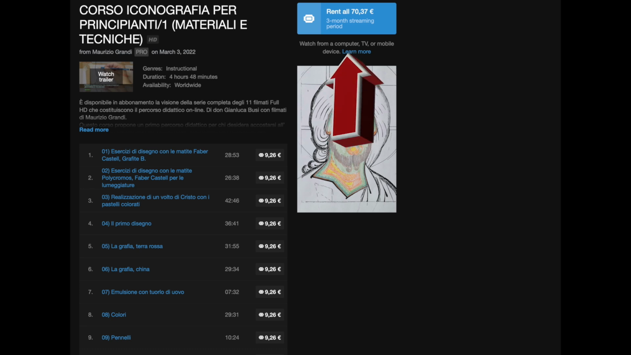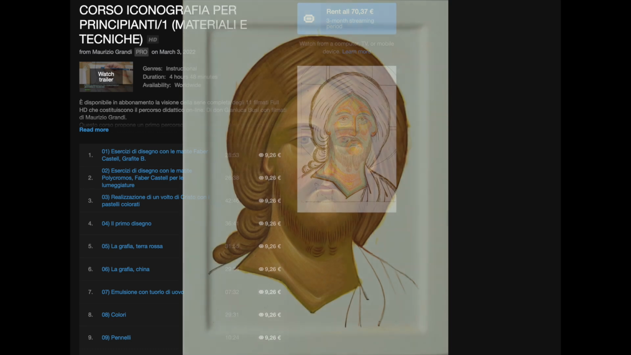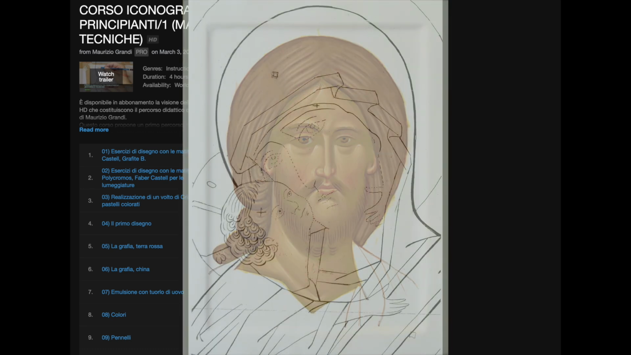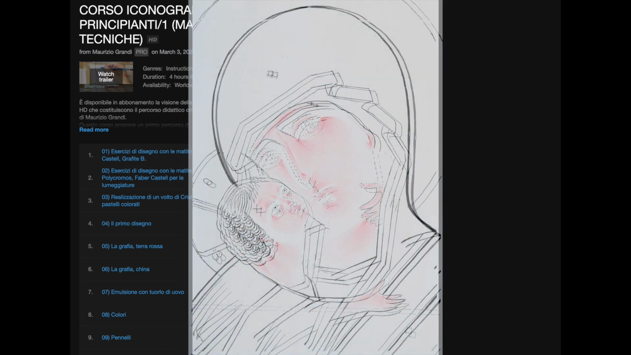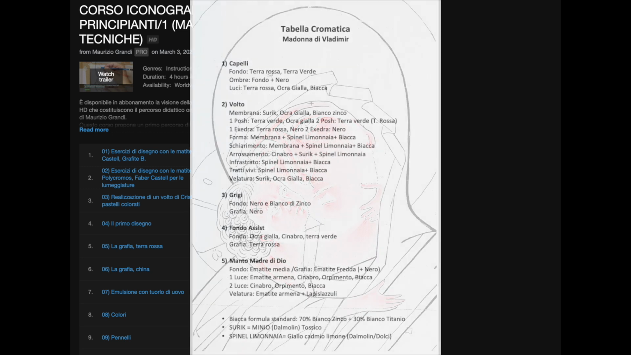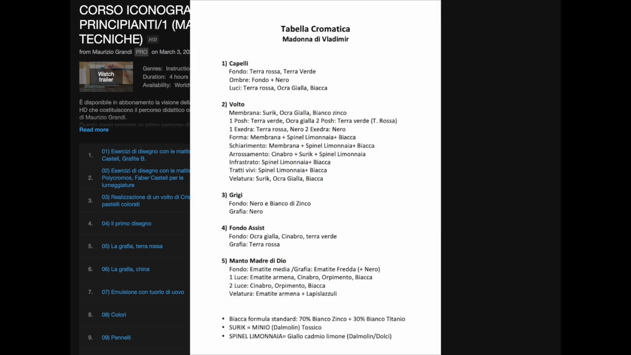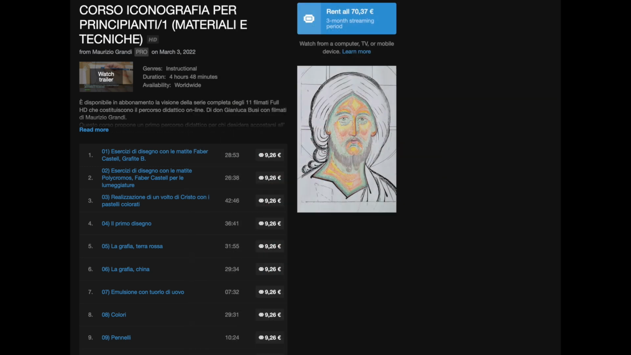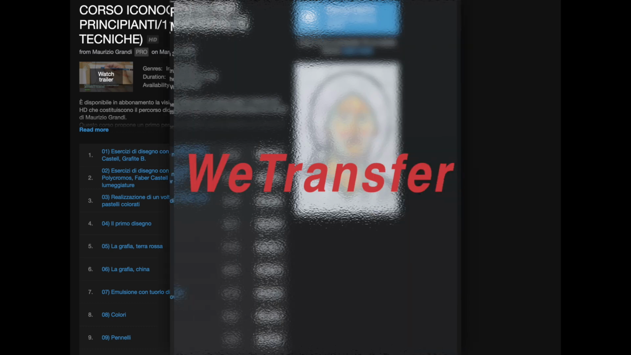Exclusive free resources for full subscribers. For full course subscribers, where applicable, we'll send you free additional materials, photos of the various stages, the first drawing, studies with red pencils, the color chart. These are essential resources for creating your icon. To receive these materials, email us at the address provided. You'll receive the files via WeTransfer within a few days.